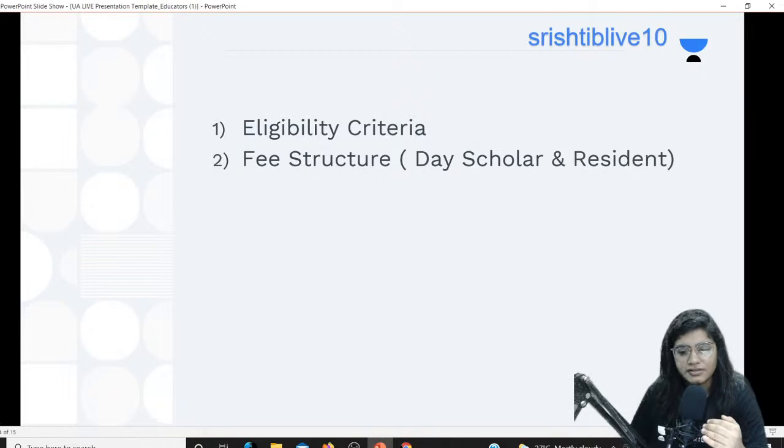For a day scholar the fee structure is also very low, because you don't have to pay hostel and mess fee. But for a resident you have to pay hostel fee, mess fee, as well as your institute's academic fee, okay? So this is one point.